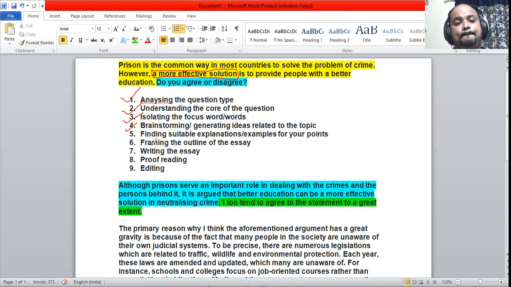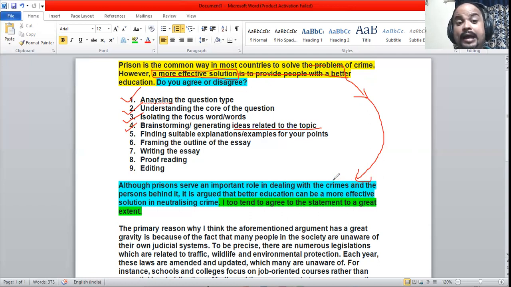Part 4. Brainstorming or generating ideas related to the topic. So ideas related to the topic. Both of these sentences can be merged and the topic is analyzed here. This is the topic now. So the topic is written in the green highlight here.